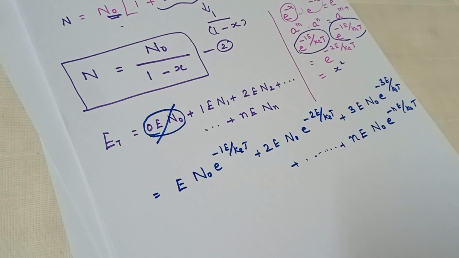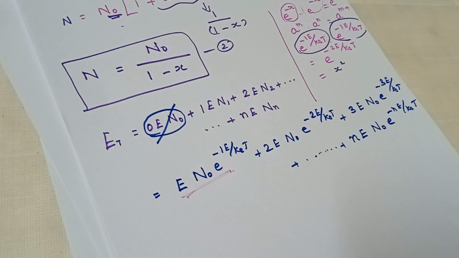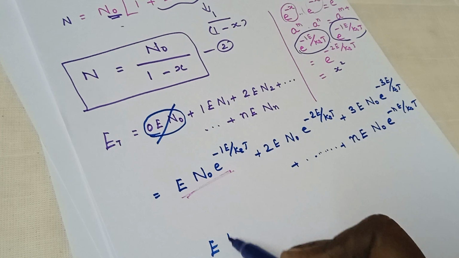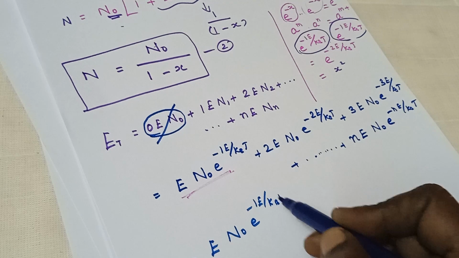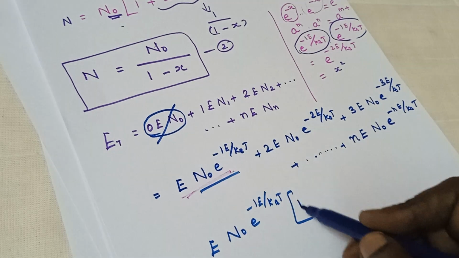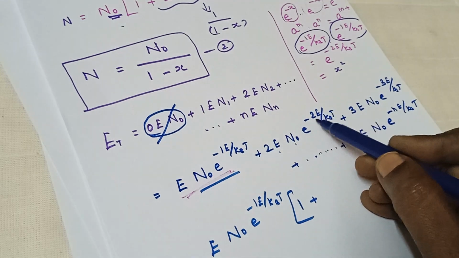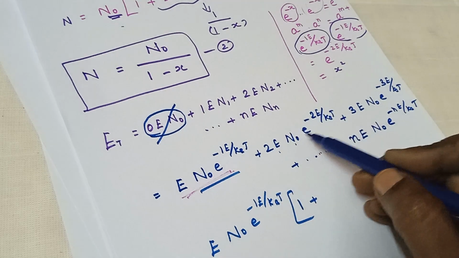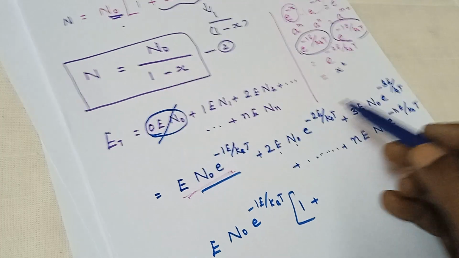Now we are going to take the first term out of the bracket. Thereby we get e N0 e power minus 1e by kBT. So this becomes 1 plus, with e N0 e power minus 1e by kBT taken out of the bracket, so we will be getting minus 1e remaining.